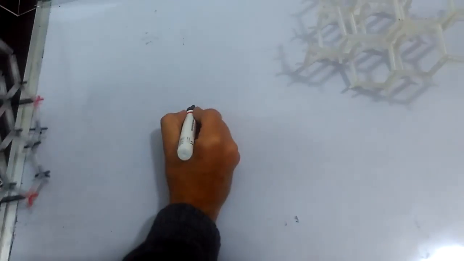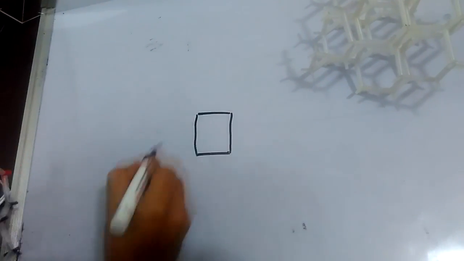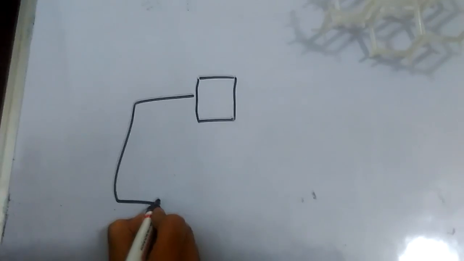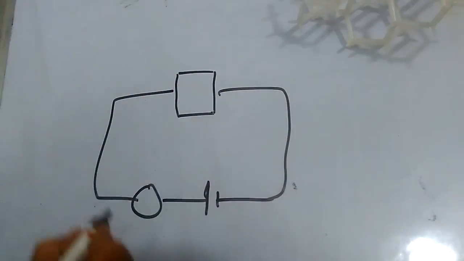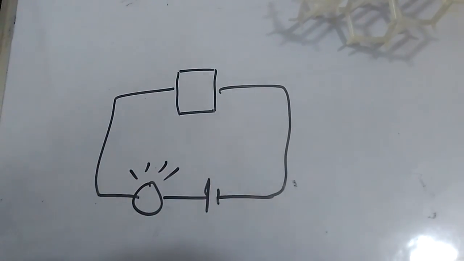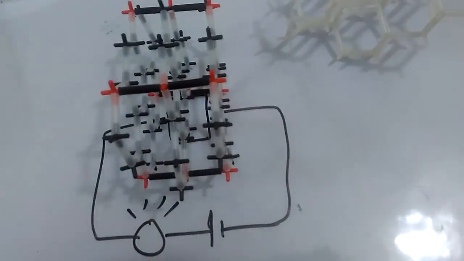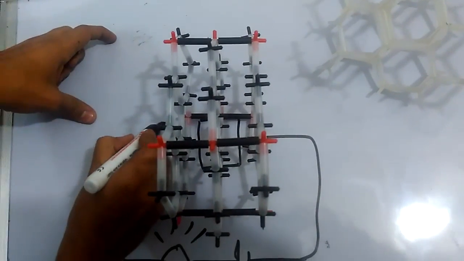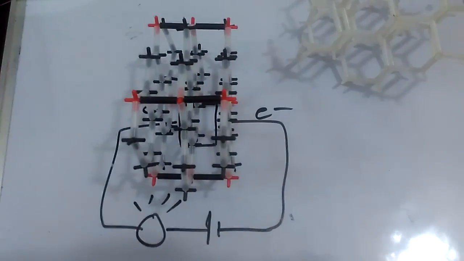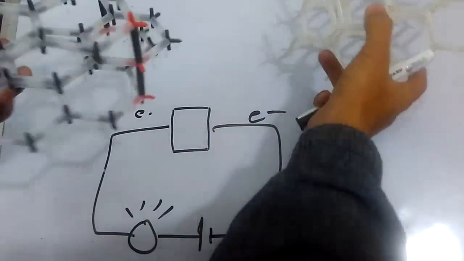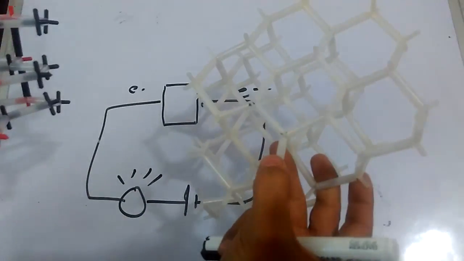I'll give you a very simple example. Suppose you have this pencil lead, and you have connected a bulb with this and a battery with this. When you connect it, the bulb will glow. But why is it glowing? Suppose this is the structure. Now suppose an electron is at this end, so it will move from one layer to another, and finally it will reach till here. So basically it acts as a conductor. This is the major difference between graphite and diamond, as you can see.